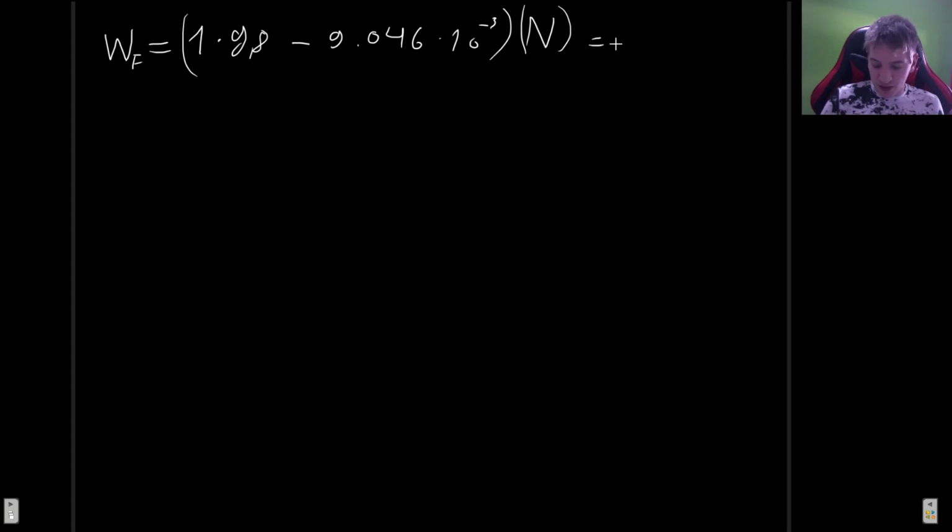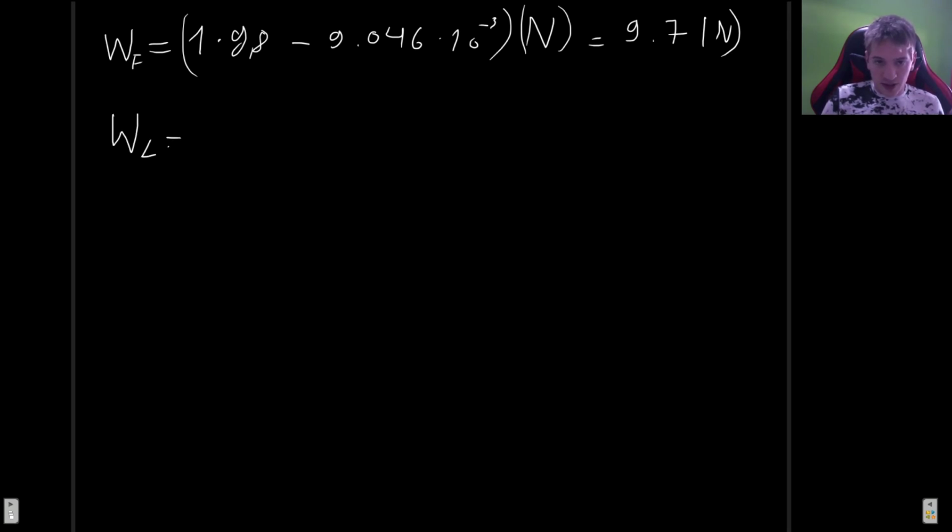Okay, so minus this. So this is basically going to be 0.9909 newtons. Wait, whoopsie, times 9.8. I need to multiply this by 9.8. Okay, there it is. Something was wrong there. So this is just going to be approximately 9.7 newtons.